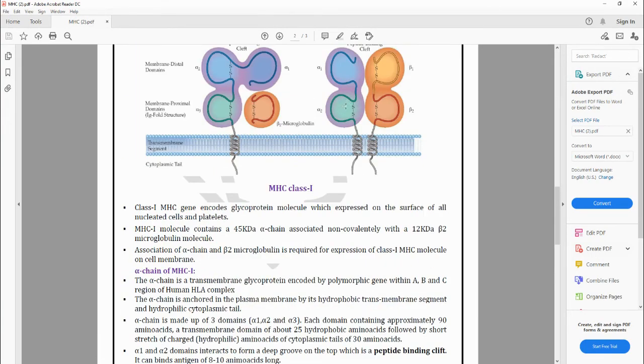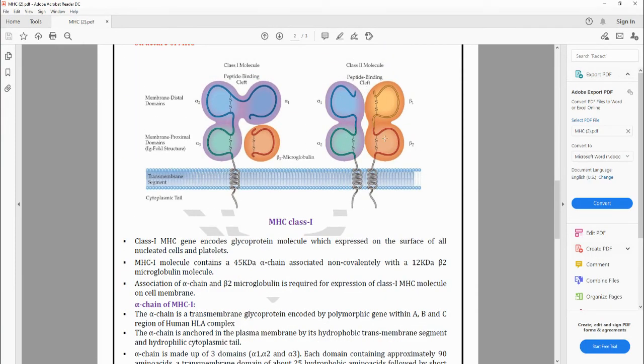Then we can have a look at the class 2 molecule. You can see here the class 2 molecule consists of alpha and beta domains, whereas the class 1 has 3 domains, alpha 1, alpha 2 and alpha 3. In the class 2 molecule there are 2 domains of alpha and 2 domains of beta.